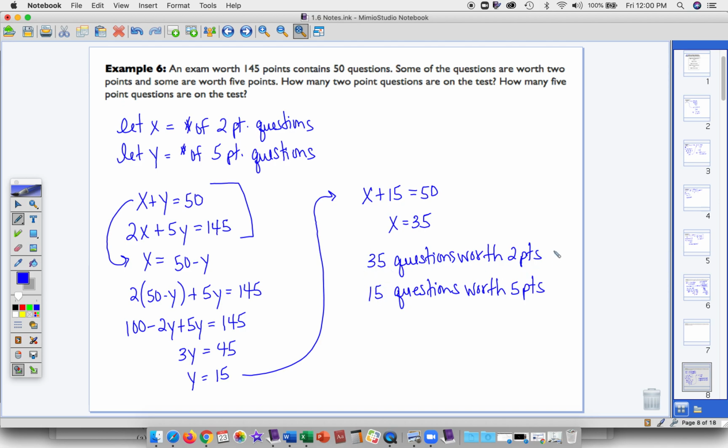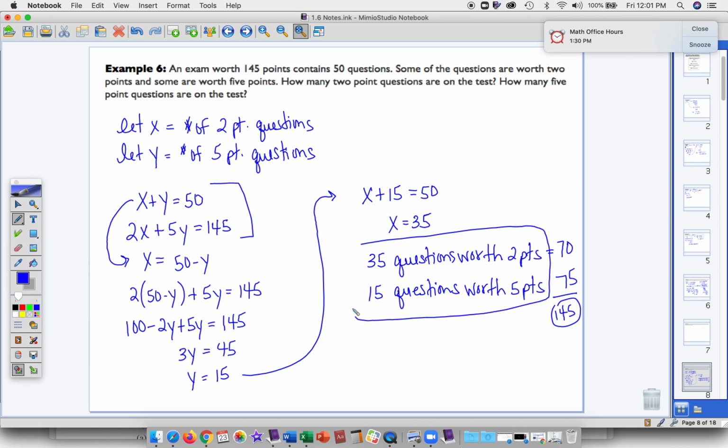Right, from the first equation, this would be 70 points. 15 times 5 is 75 points, giving me that total of 145 points. So you can always check your word problems as well, right? Make sure they make sense. But this part is the answer to the question.